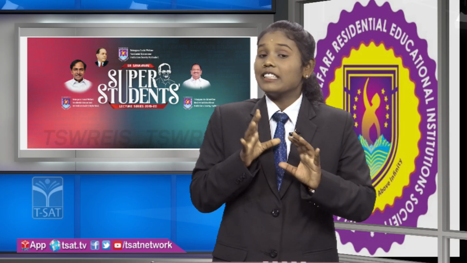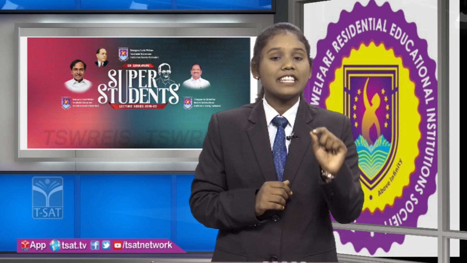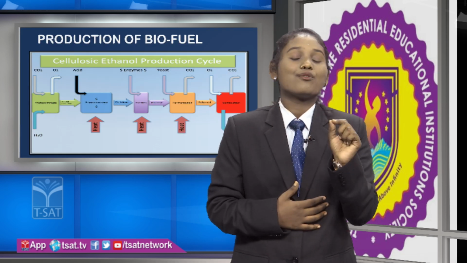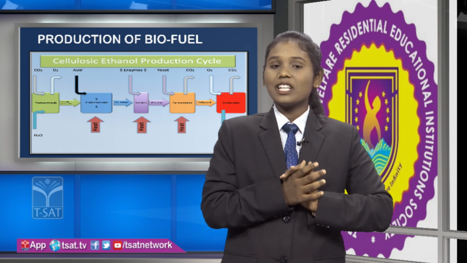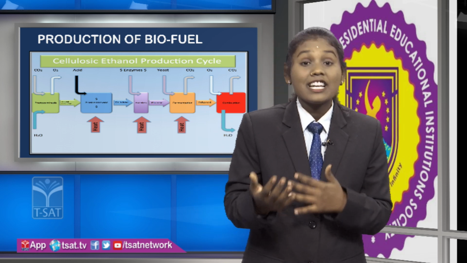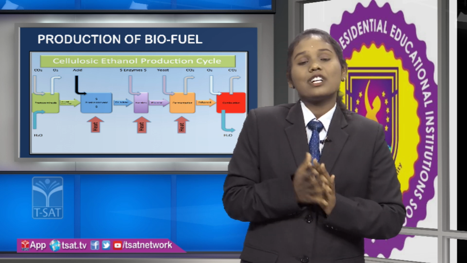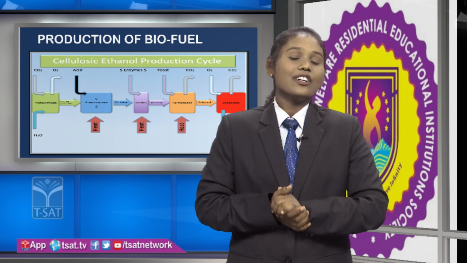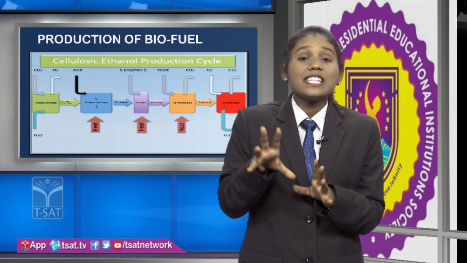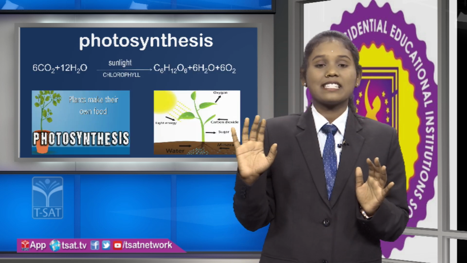So friends, there are 5 steps involved in this ethanol production cycle. Let us see what those 5 steps are. The first one is photosynthesis, then pre-treatment, hydrolysis, fermentation, and the last one is combustion. Okay friends, let us discuss the first step in this ethanol production, that is photosynthesis.